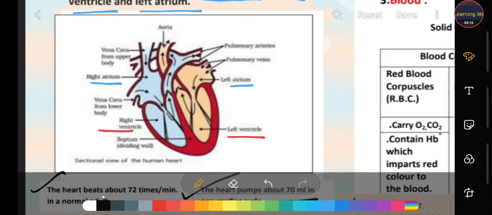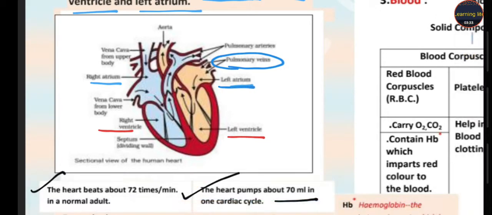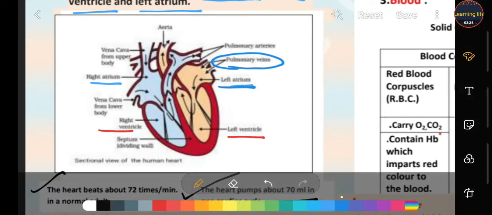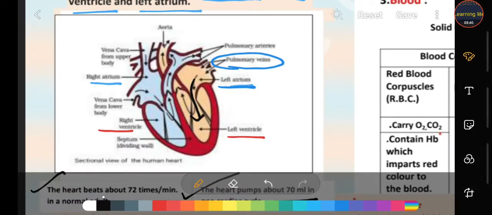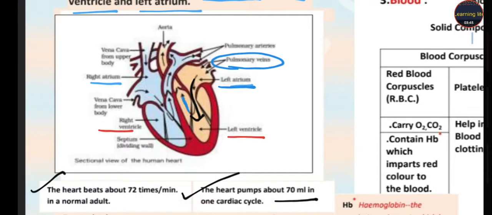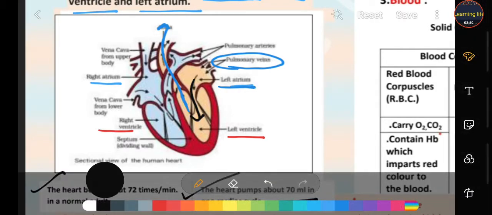Okay, now listen carefully to how the heart works as a pumping organ. Students, the pulmonary veins bring the pure blood, and that pure blood pours into the left atrium. When the left atrium contracts, the blood enters the left ventricle, and when the left ventricle contracts, this blood moves to the aorta, and by the aorta it is supplied to our body.